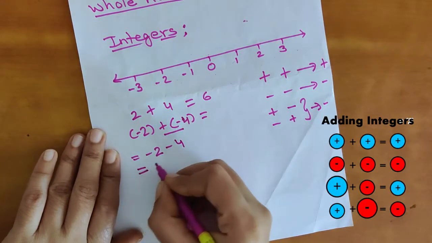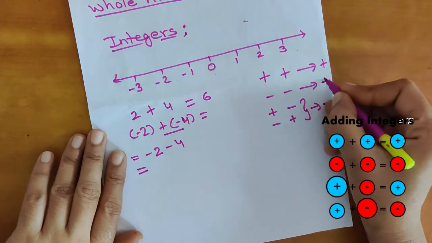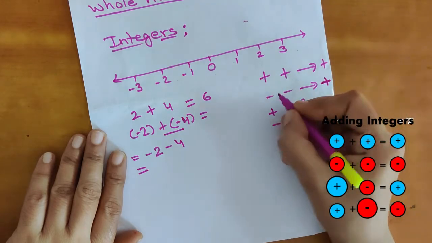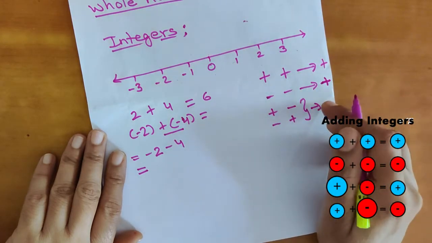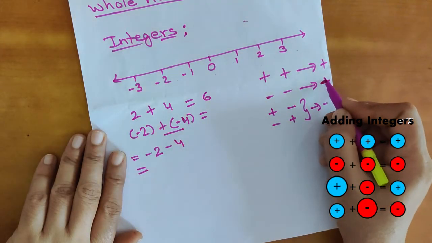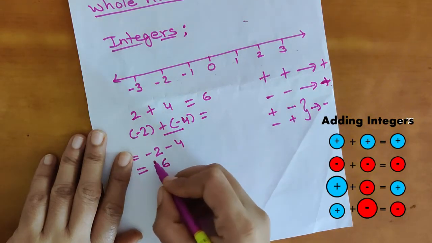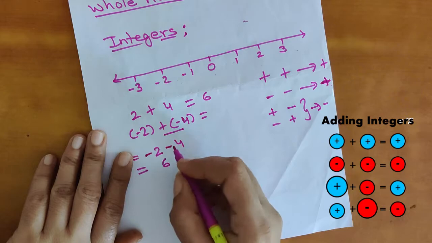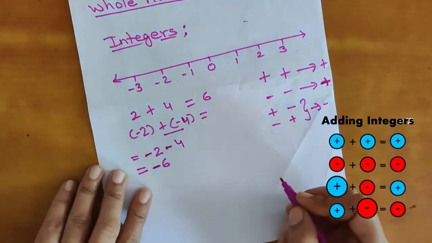Plus minus plus minus, so minus what we will do here? Plus. So 2 plus 4 is 6, and since both are negative, the sign will also be negative.